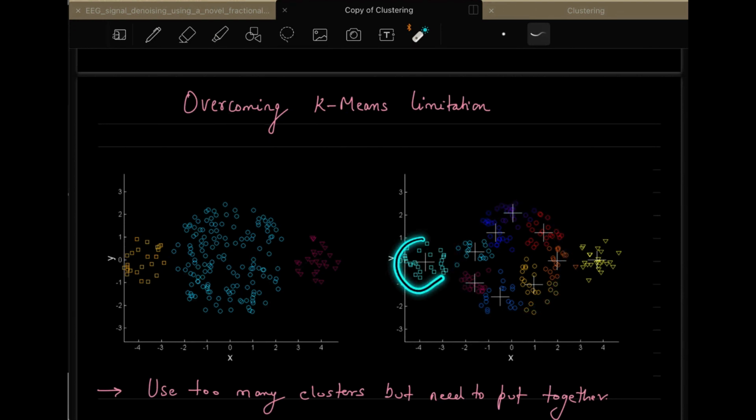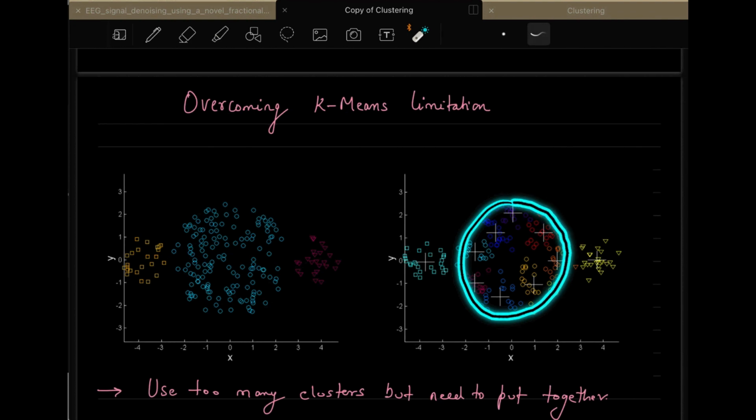We know this will be one cluster and this will be one cluster, but how do we know that these clusters actually constitute a single cluster? That is the open problem.